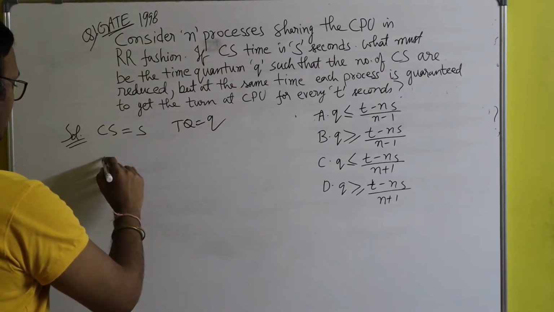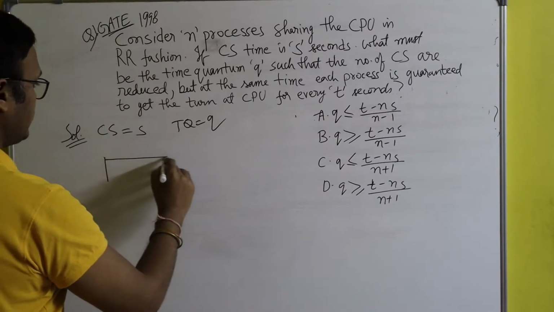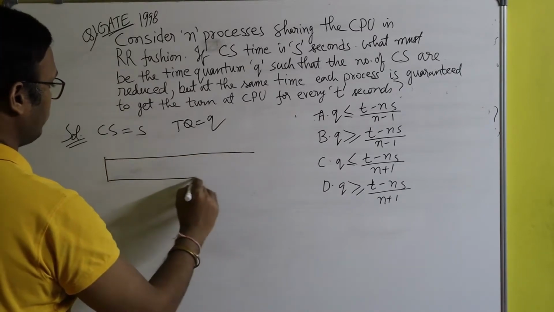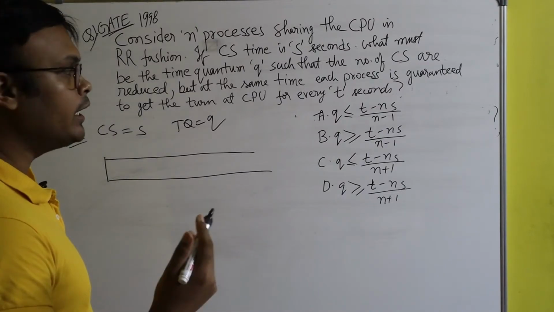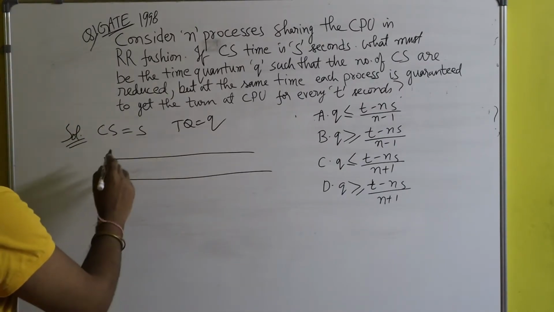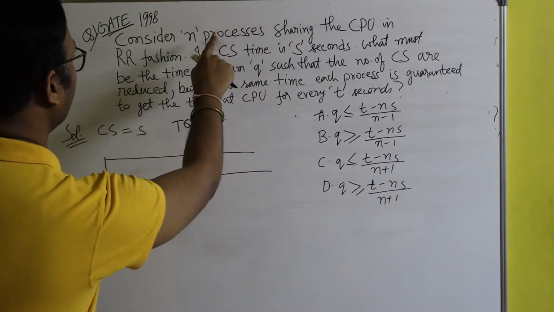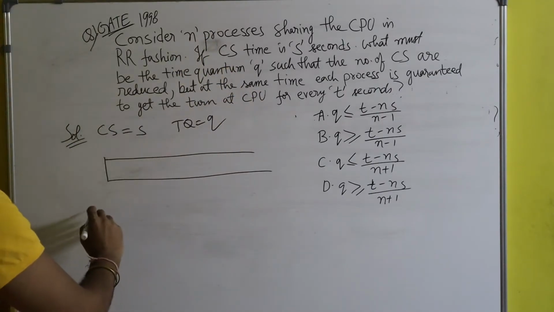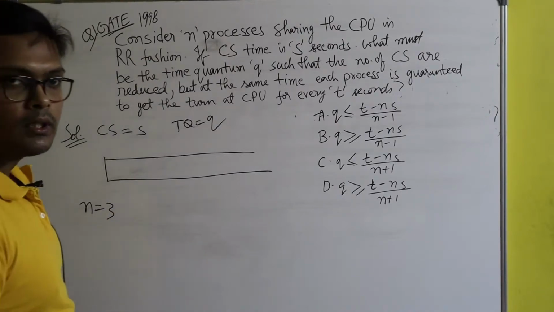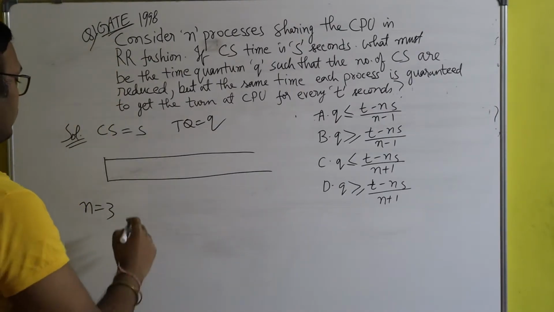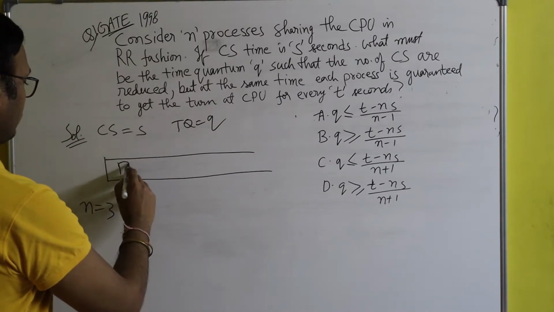So it's a ready queue. Here I assume there are 3 processes in the ready queue. The number of processes is n, so I consider n is equal to 3. So how will they run? Suppose process P1 is there.